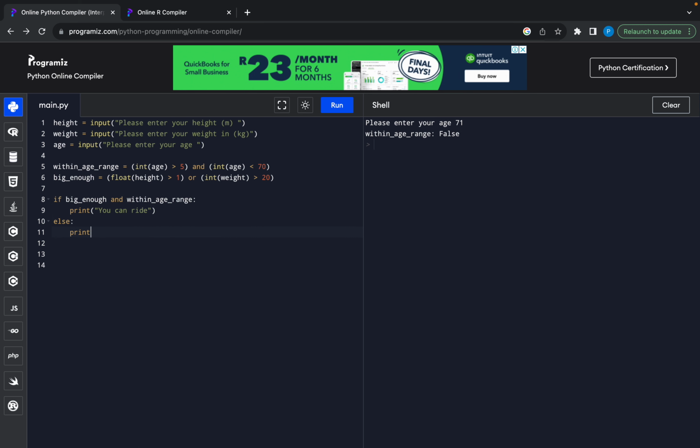Okay, and so then just say print, you are either, they didn't say either, but I'm going to add either too small, comma, too young, or what was it? Oh yeah, or too old. Okay, there we go.